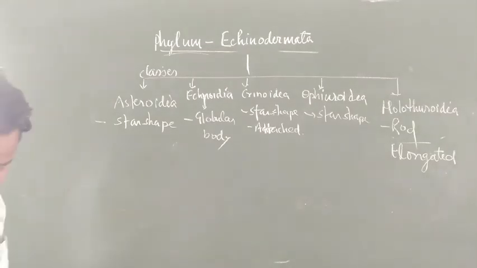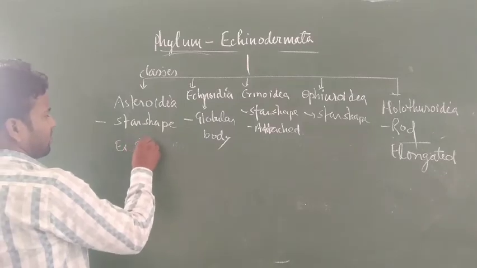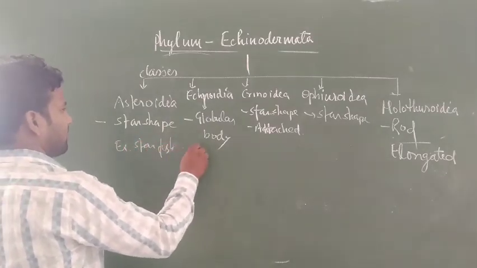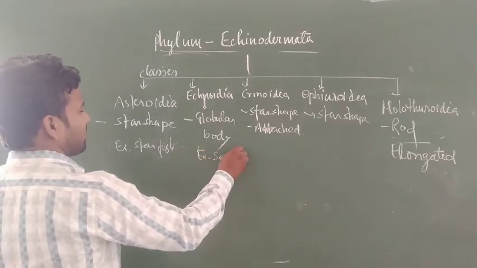Now, the examples here: starfish, sea urchin. Here starfish, and here for Echinoidea the example is a sea urchin.